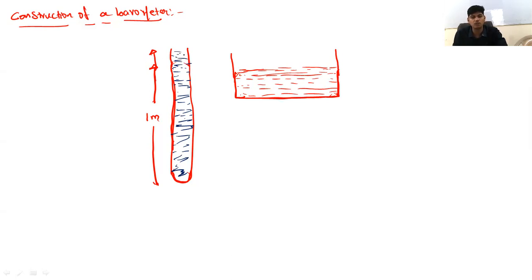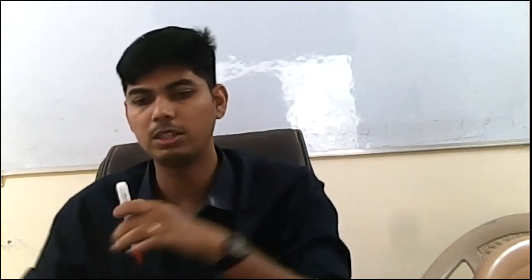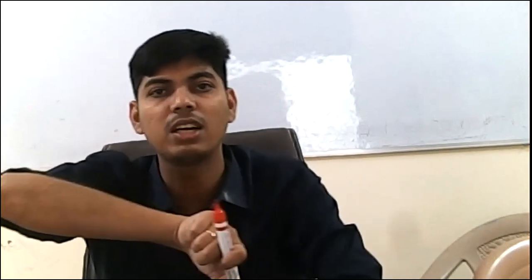Now, what is to be done is, once this long tube is completely filled with mercury, you have to close the open end of the tube. If this is the tube and this is the open end, close this open end with your thumb like this. The tube of length 1 meter containing mercury, with its open end closed with the thumb, should now be inverted into the vessel containing mercury.